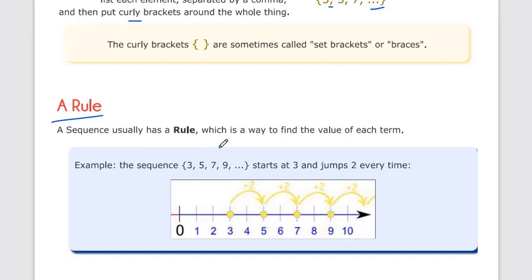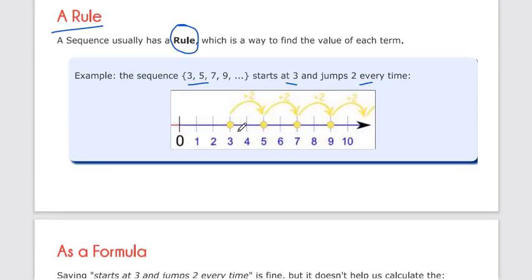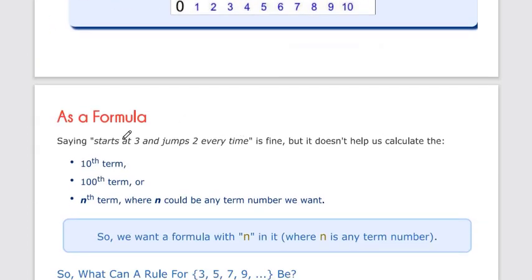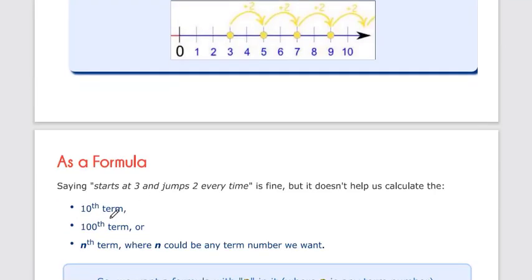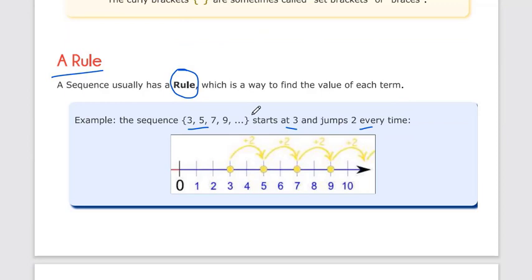Let's start with some examples so you can get a better idea. A sequence like this: 3, 5, 7, 9. Start at 3 and jump 2 every time. Now we have to find the rule of this sequence. As a formula, now we want to find the 10th term or the 100th term. So how do we calculate? We could write out every number, 3, 5, 7, 9, 11, 13, to find the 100th number.